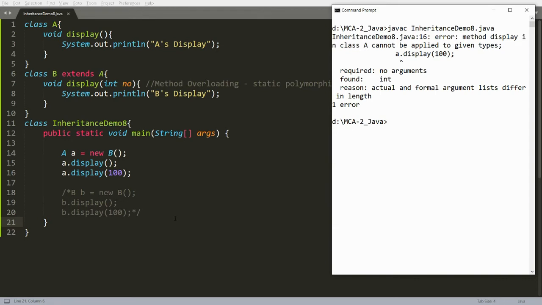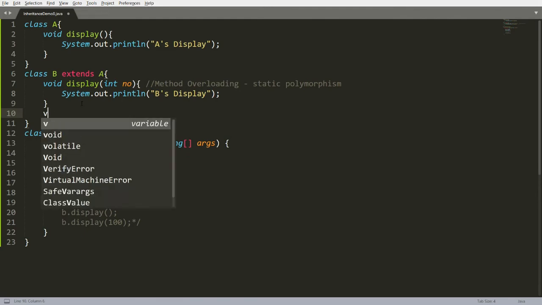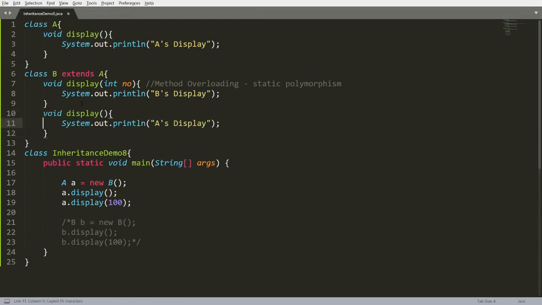But father can access the function of B if it is overridden. For example, suppose you write the same function with the same type signature, the same number of arguments, and the same data types as in the superclass, and the same concept is available in the child class, then this function will be called.